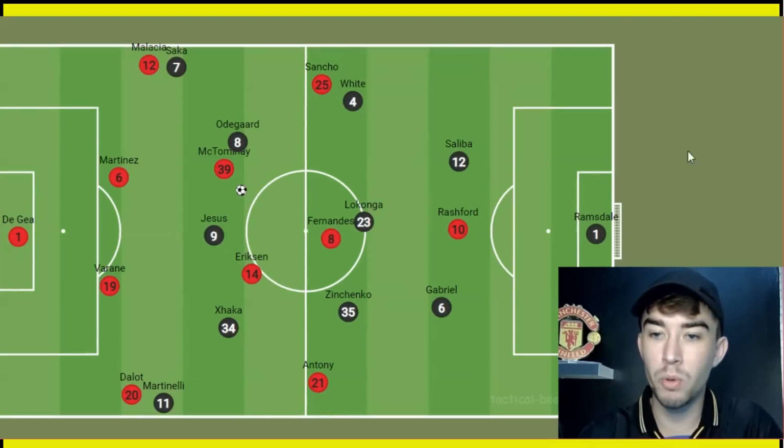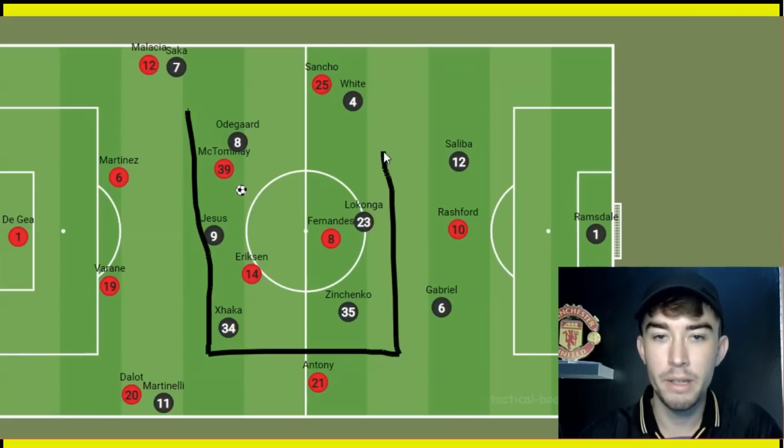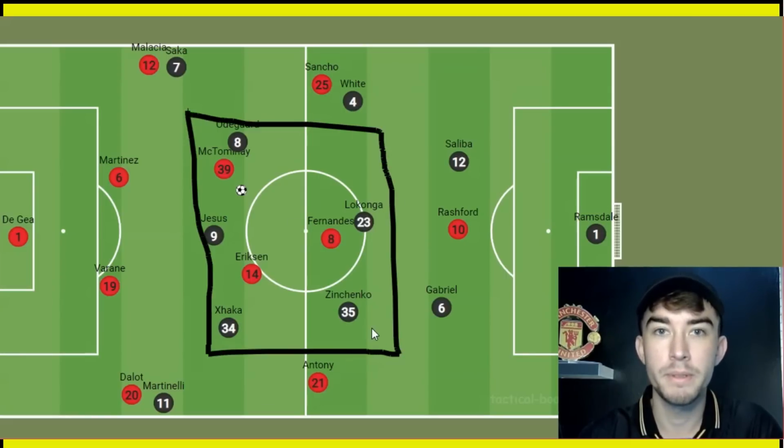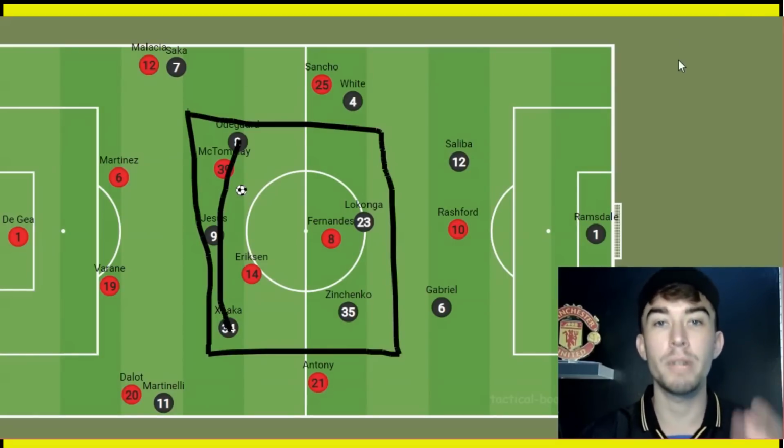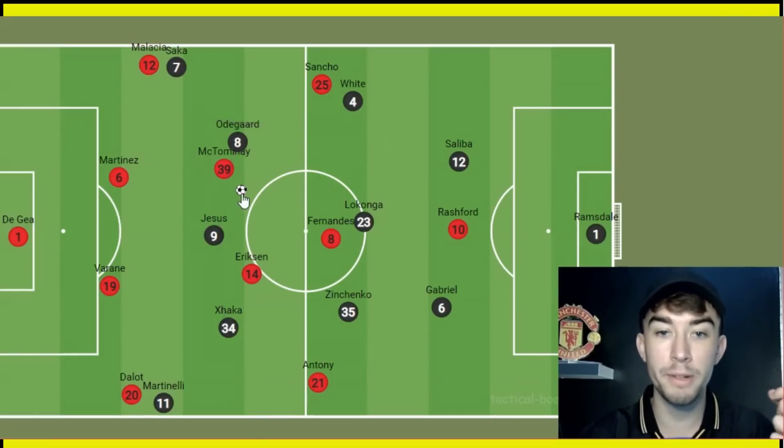If we just draw this out quickly, look at the number of Arsenal players in this area compared to the Manchester United players. It's a complete mismatch, and in particular here, it's a 3 versus the 2 of Manchester United. And this is what allowed Arsenal to take control of the ball for large periods of the game.